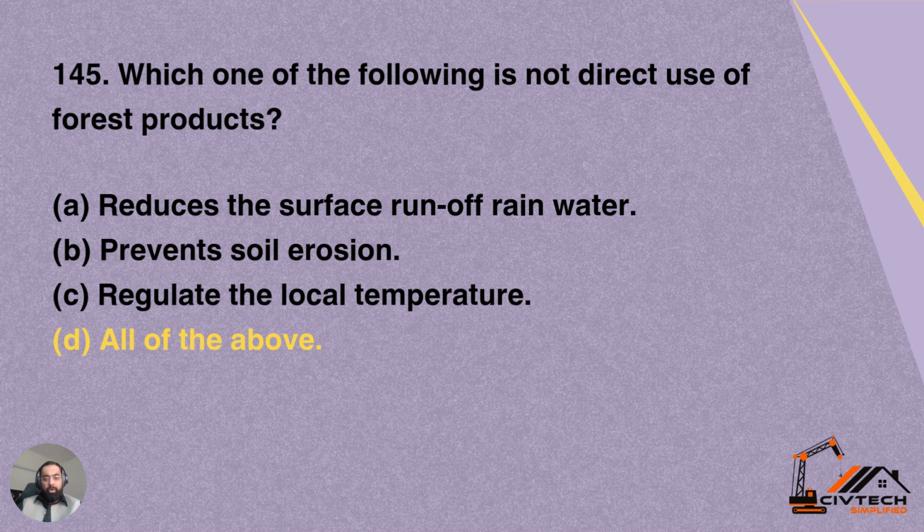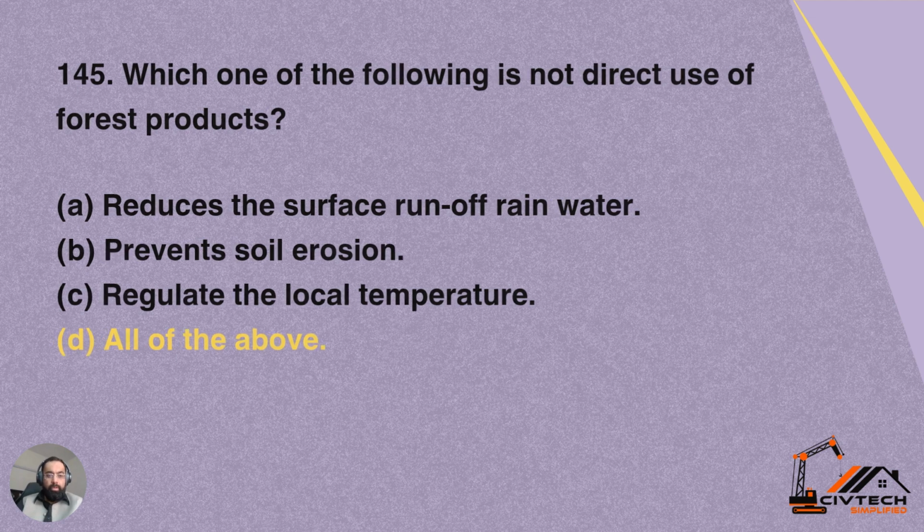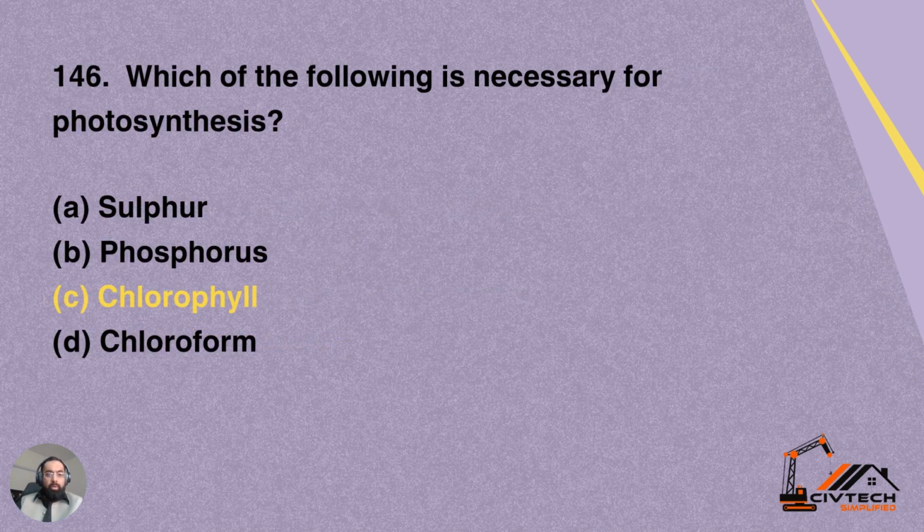Then we have 145. Which one of the following is not a direct use of forest products? Option A reduces the surface runoff of rainwater. Option B prevents soil erosion. Option C regulates the local temperature. Option D all of the above. So which of the following is not a direct use of forest products? All of the above are correct. So option D is correct for this question.